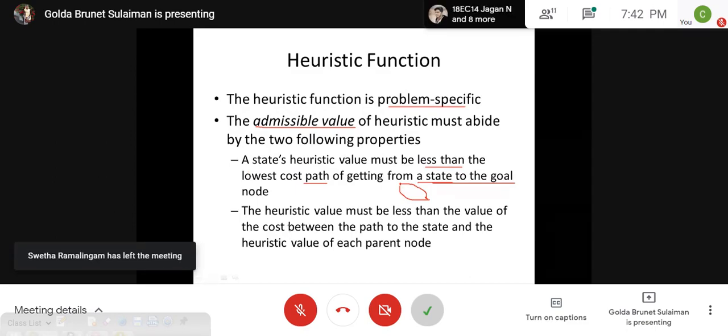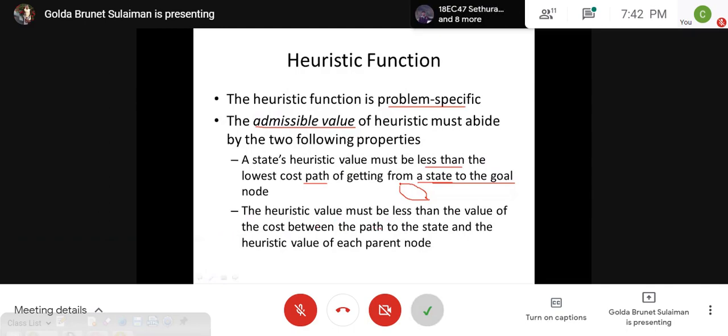The second thing is that the heuristic value must be less than the value of the cost between the paths to the state and the heuristic value of each of its parent nodes. Suppose a node that you are considering has more than one parent. Sorry for this drawing. So you have one node, and there are more than one parent.